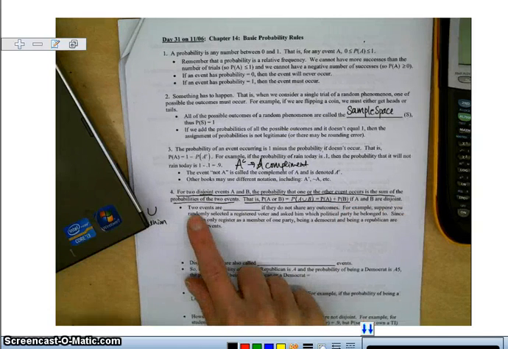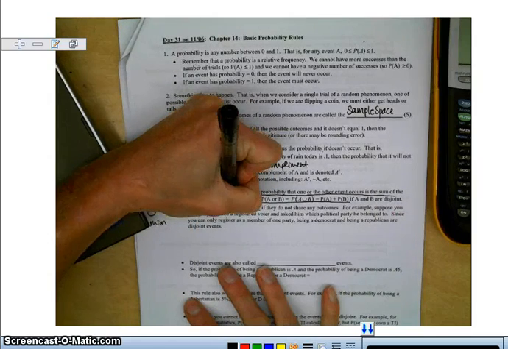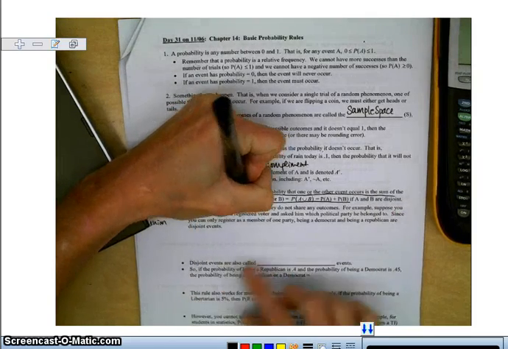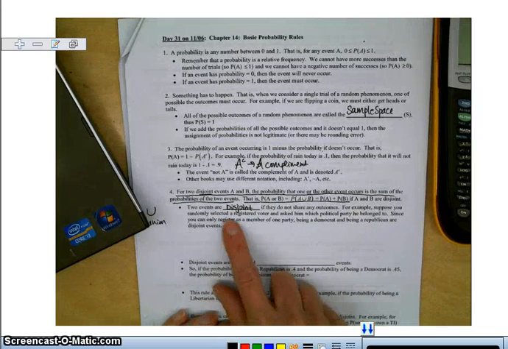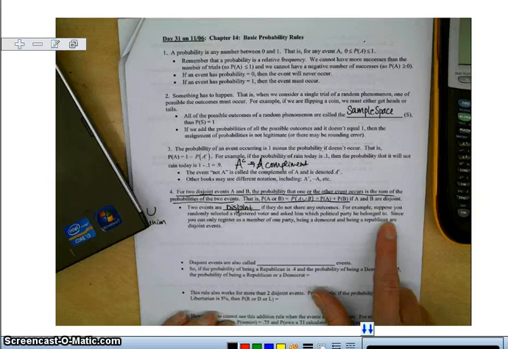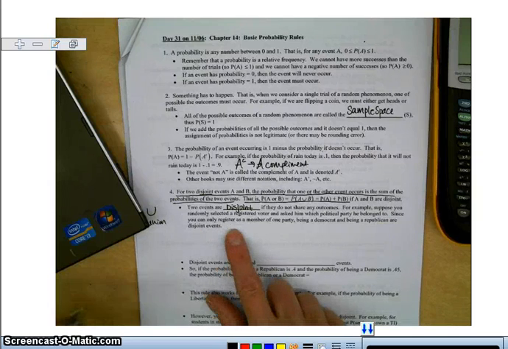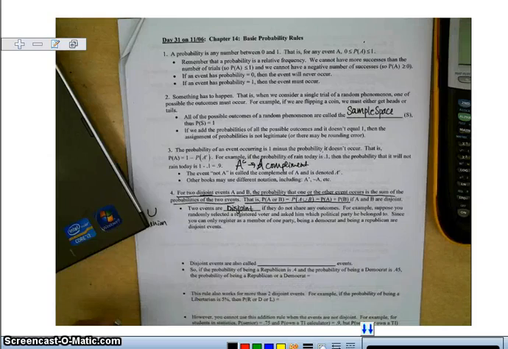So here's an example of disjoint, because we used it twice up here. Two events are disjoint if they do not share any outcomes. For example, suppose you randomly selected a registered voter and asked him which political party he belonged to. Since you can only register as a member of one party, being a Democrat and being a Republican are disjoint events.